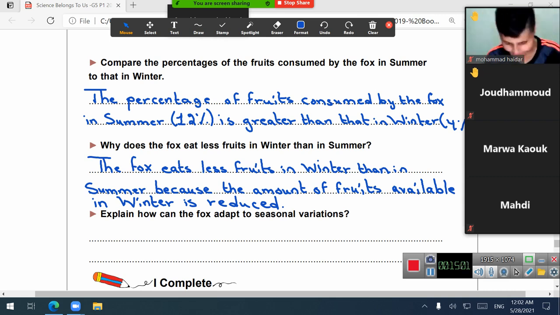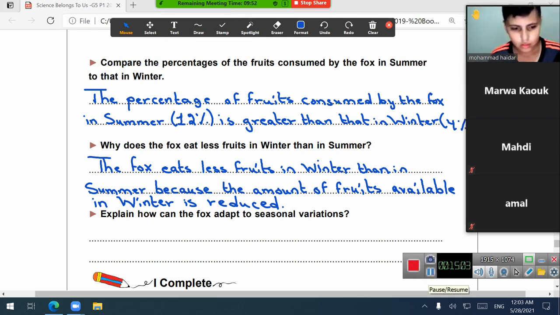Than that in summer. Now, the last question in this activity is, you have to explain, based on the given information from the table and from the solved questions, how can the fox adapt to seasonal variations? It means, what does the fox do when the season is changed?